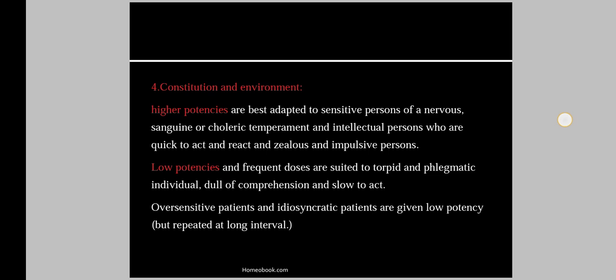But along with this, the oversensitive or idiosyncratic patients, who are very sensitive, require low potencies, as they prove each and every remedy they get, but they require low potency repeated at long intervals, as they are very sensitive to each and everything. So in that case we have to use the low potencies.